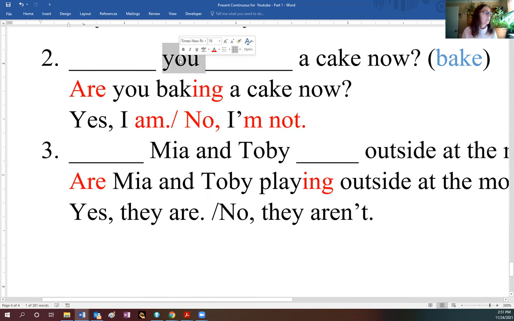Okay, another example, another practice. Now you have you. This is a little bit different. When somebody asks you a question, you say I am. So are you baking a cake now? There is the verb bake. Are you baking a cake now? Yes, I am. No, I'm not. You don't say yes, you are, because they are asking you a question. So are you sitting?